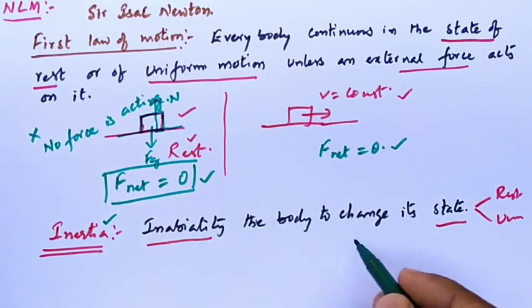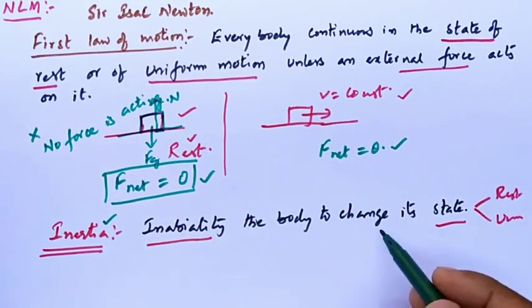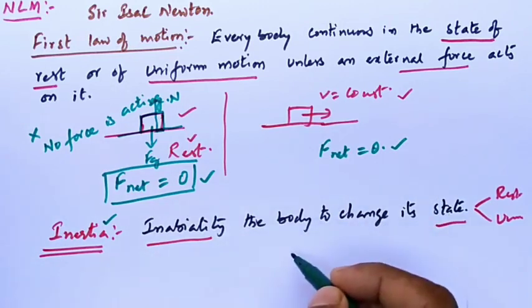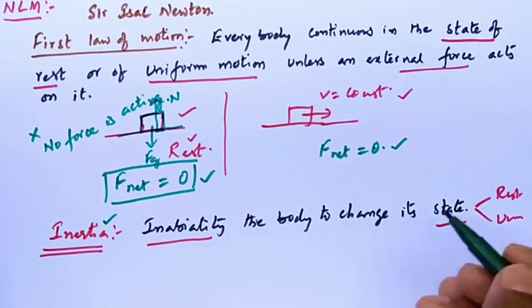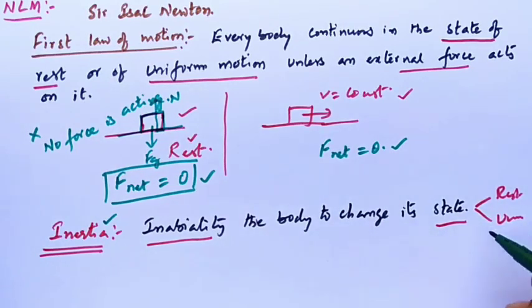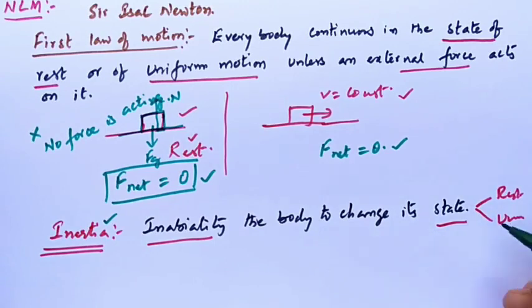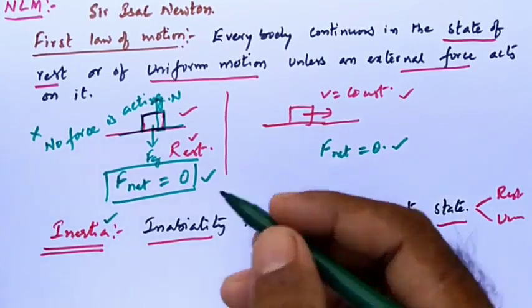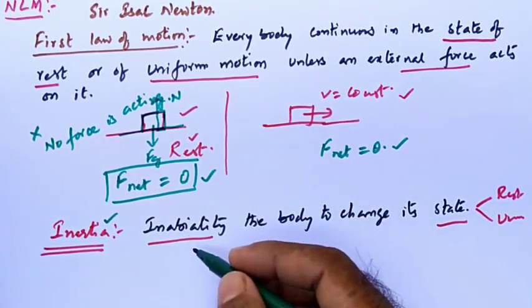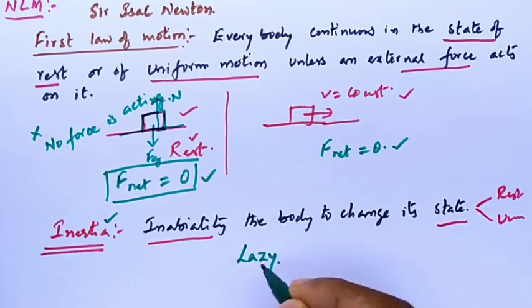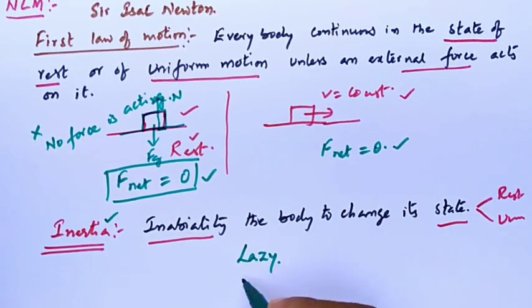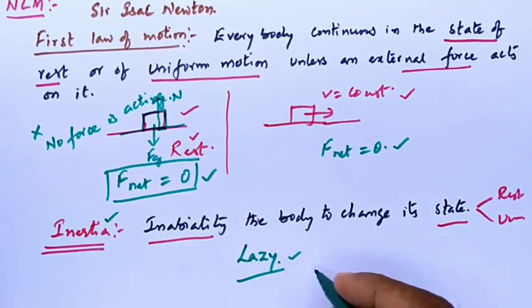That means if a body is in the state of rest, it tries to stay in the state of rest only. It doesn't want to change its state of rest. Similarly, if a body is in uniform motion, it doesn't want to change its state of uniform motion. In our language, we can say it is lazy. In human beings, everybody is a little bit lazy. Yes or no?